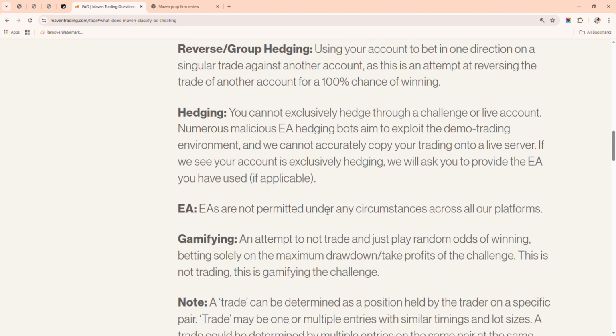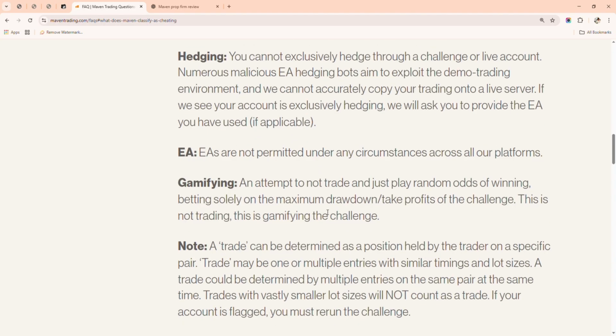So just stack up your trades and go in order to pass. It's against that. There are numerous malicious EA hedging bots that aim to exploit the demo trading environment, but you cannot accurately copy your trading onto a live server. So it's against their rule.